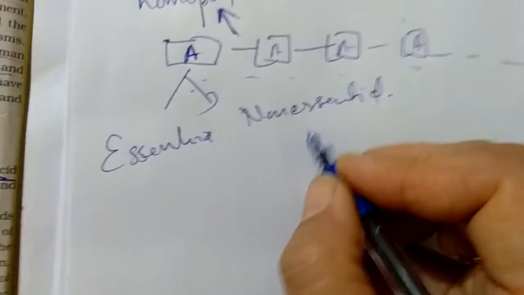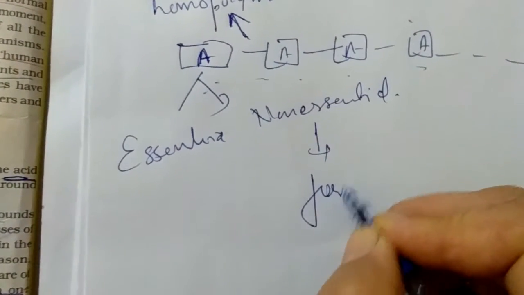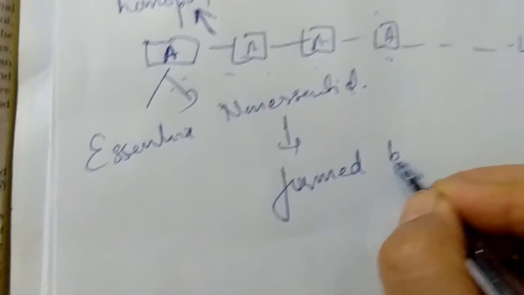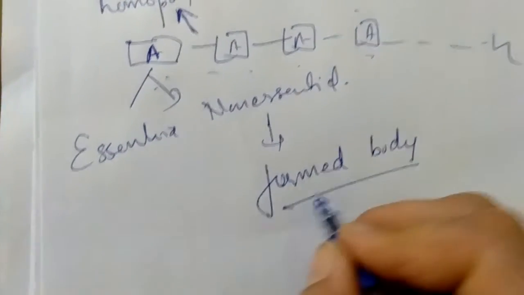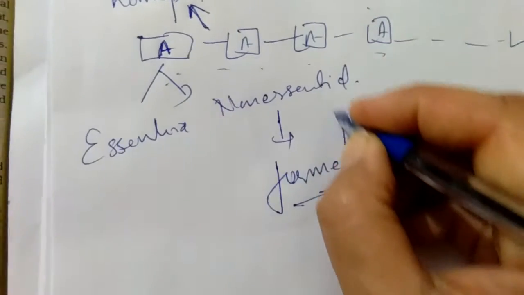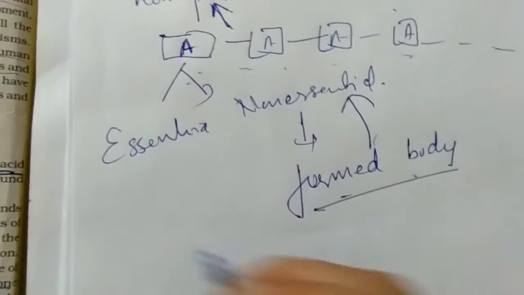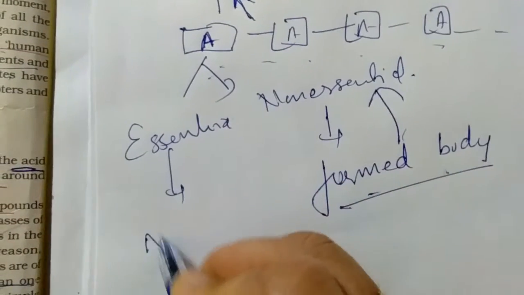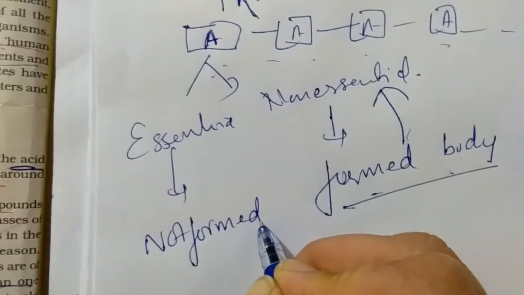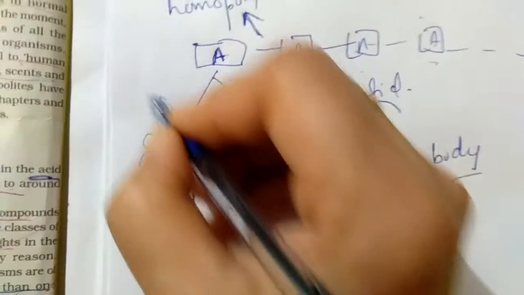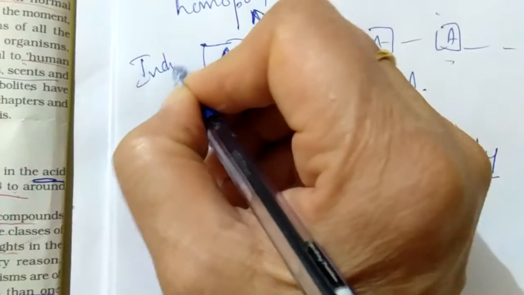Some of the amino acids are formed in our body. They are formed in our body by various biochemical reactions. If they are formed in the body, then they are non-essential amino acids. If they are not formed in the body, then they are to be included in our diet.